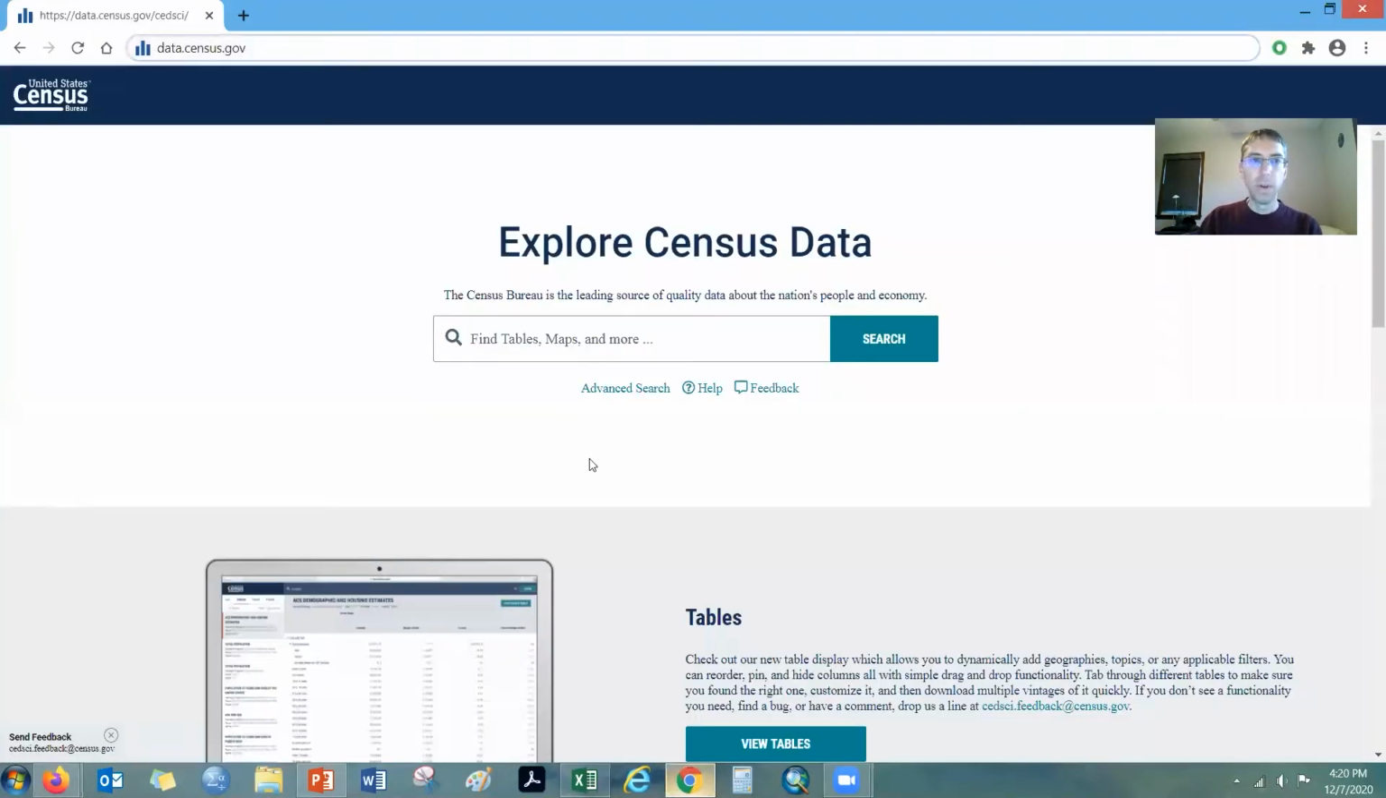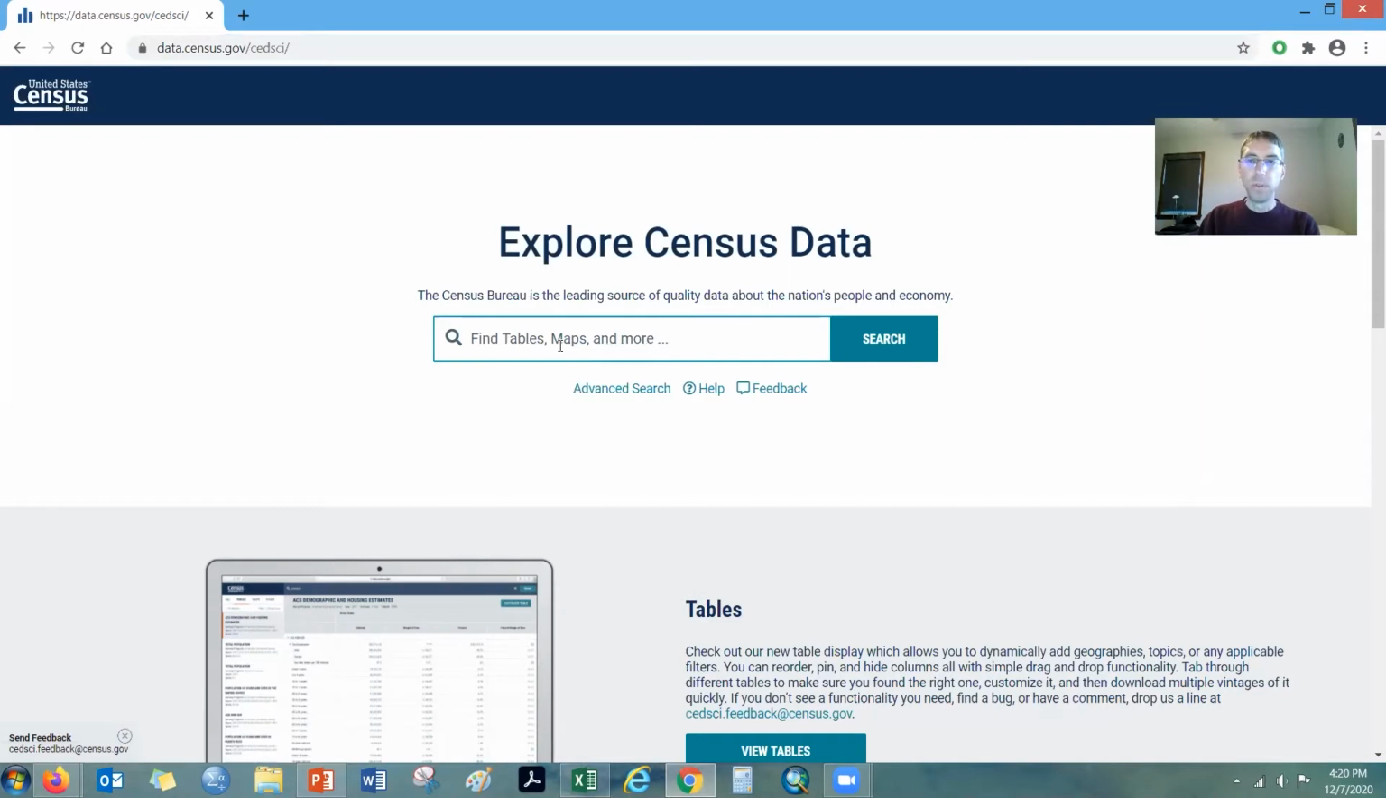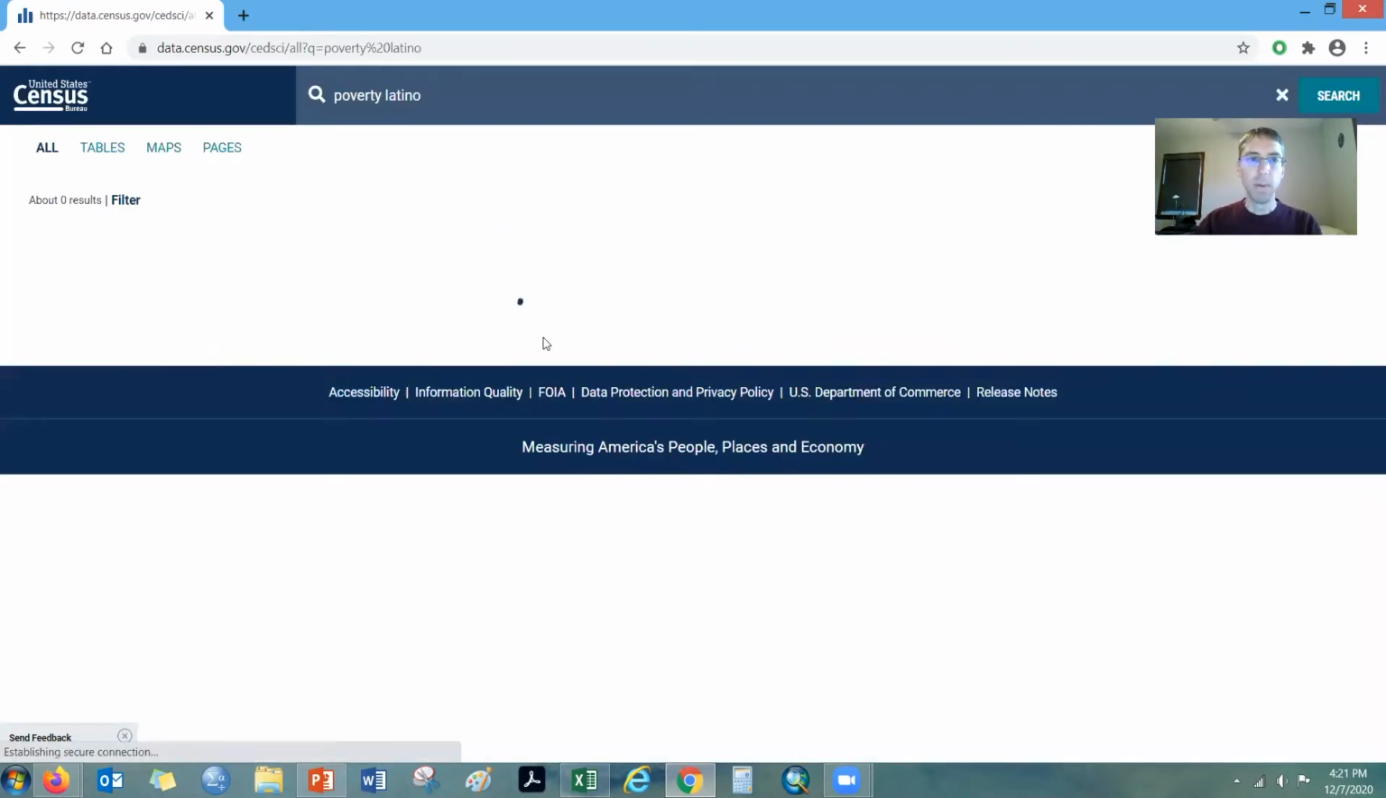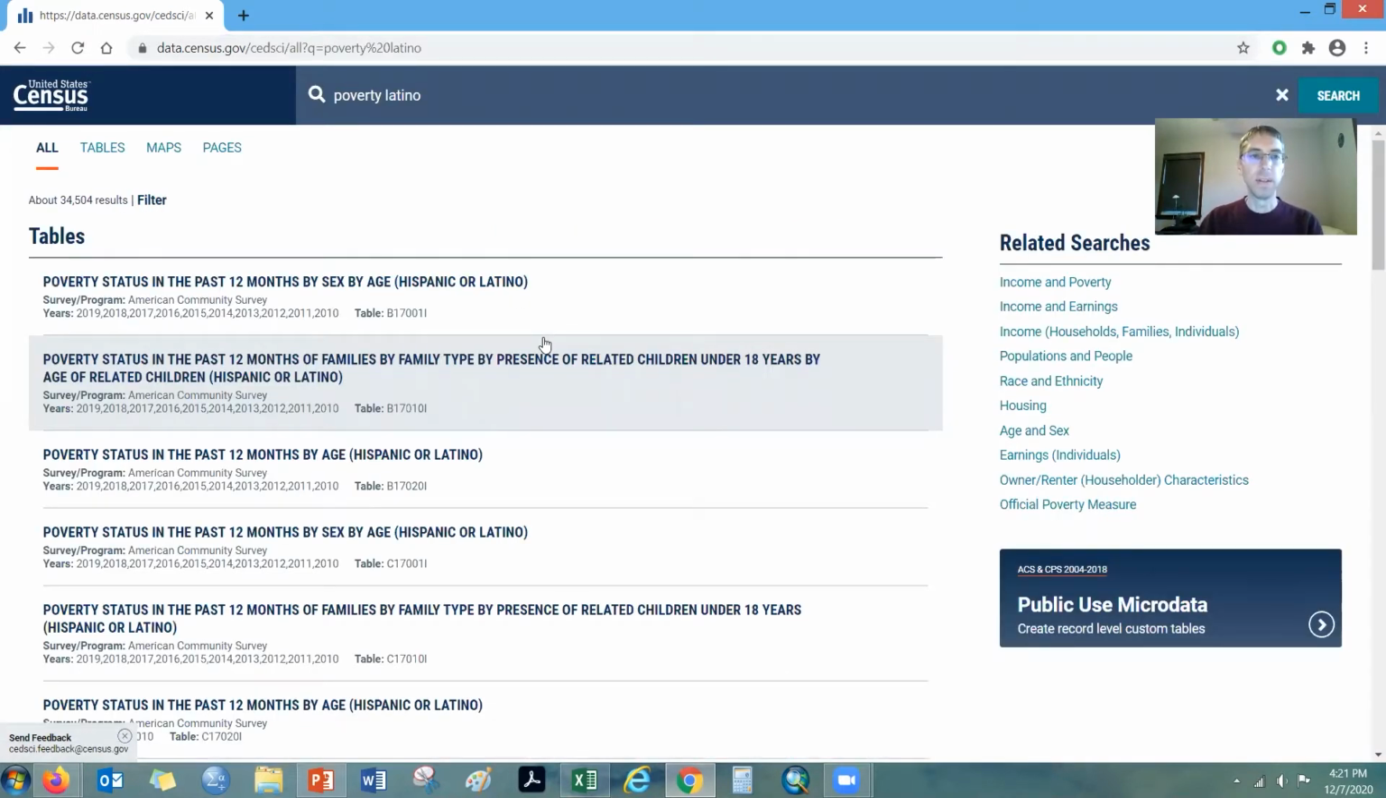I'm going to go into a browser, and here is our main data portal of data.census.gov. This screen is usable for a variety of different data runs. On this particular example, I want to get the poverty information for Hispanic Latino. So I'm going to type in the keyword poverty for Latino and see what we get for hits within the system. The table that I want is this one here, poverty status by sex and age for the Hispanic or Latino population.